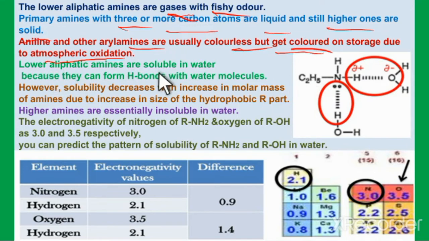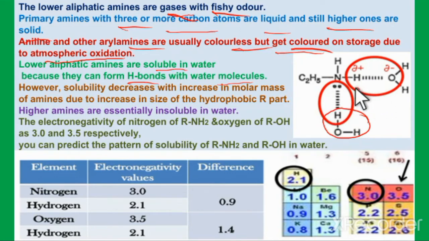Lower aliphatic amines are soluble in water because they can form hydrogen bonds with the water molecules. You can see here the amine has a lone pair of electrons, so it can form a hydrogen bond with the water molecule, because the hydrogen in the water molecule has less electron density around it, so it can form this partial bond with the pair of electrons.